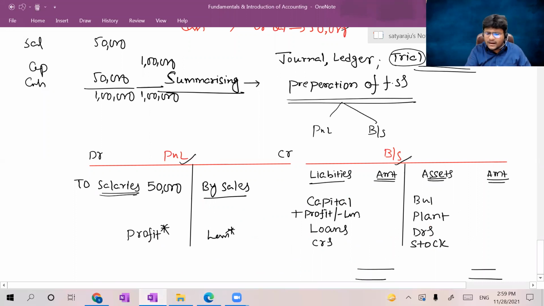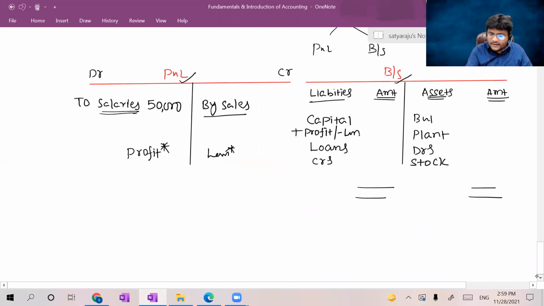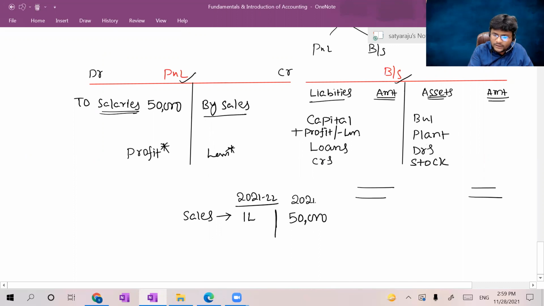Analyze means, sir, sales in the current year. Concentrate, guys, all of you. Sales in the current year, 1 lakh. What are the sales in the last year? Let us assume 50,000. The current year was 2021-22, and the last financial year was 2020-21. So compared with the last financial year, current year sales doubled, which is analysis.